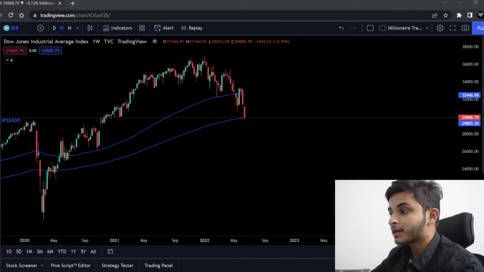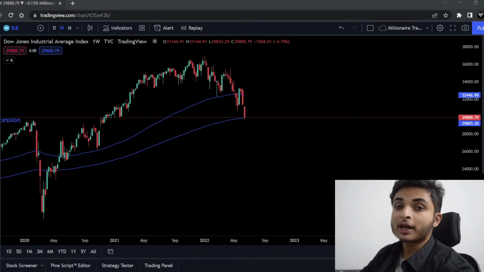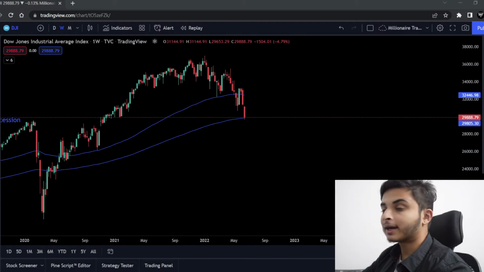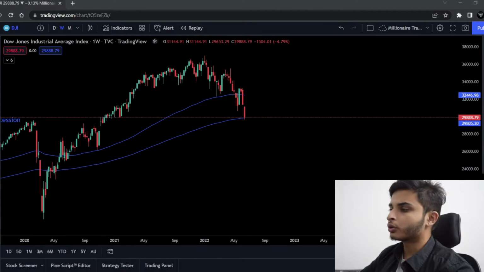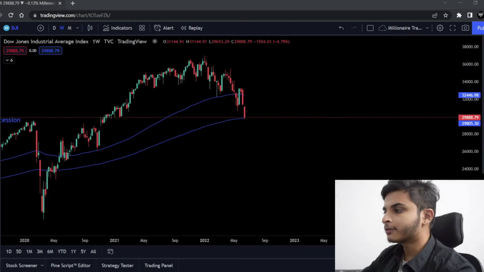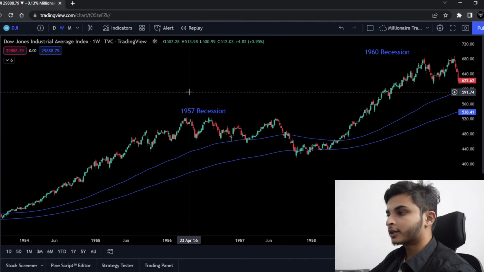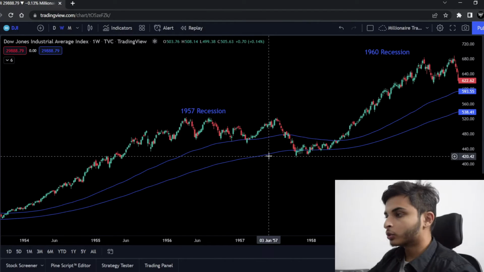Now because the Indian market doesn't have a history of more than 50 years, इसलिए हम इस वीडियो में पहले observe करेंगे Dow Jones Index. Now as you all know, Dow Jones Index is nothing but the American stock market index. So if America gets into a recession, then the whole world follows. So it's safe to analyze the Dow Jones Index. तो as usual यहाँ पे मैंने दो indicators डाले हैं, the 100 moving average and the 200 moving average.